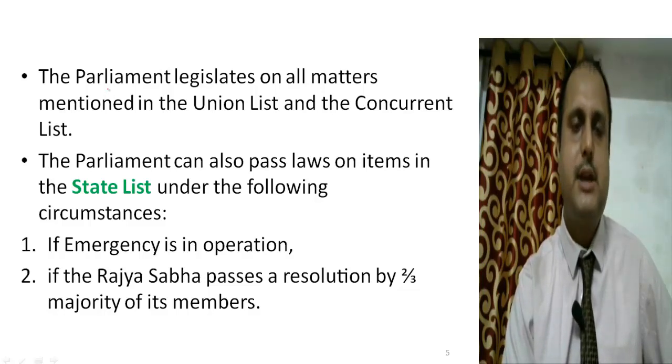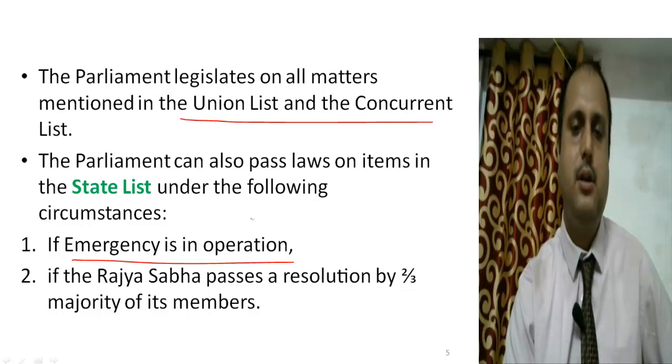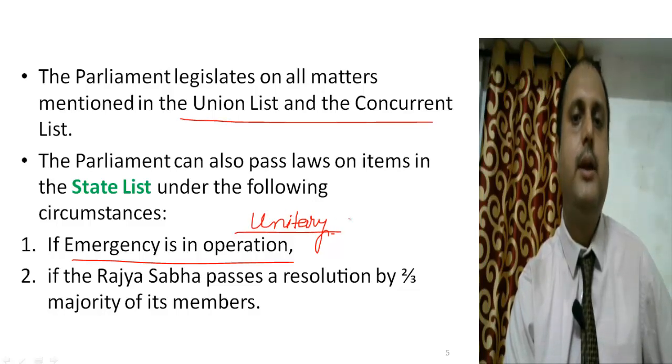As we have just studied, the Union Parliament mainly deals with the matters of the Union list, the concurrent list, and the residuary powers, but the Union Parliament can also make its own laws over the state list during an emergency. Actually, during the time of emergency, India turns into a unitary state, because the government has to take quick actions.